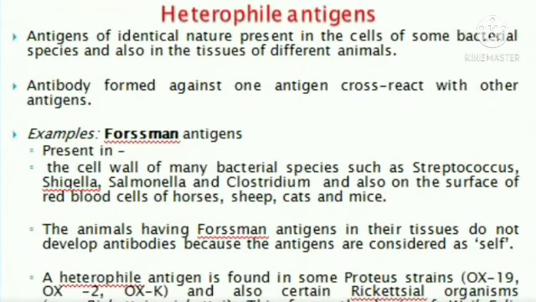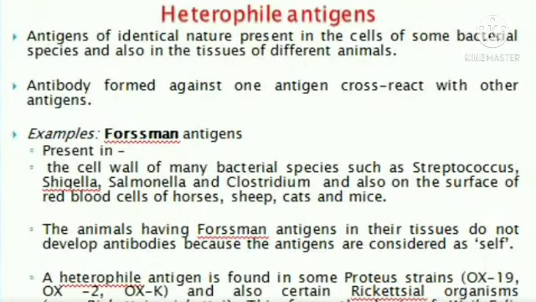Examples particularly are Forssman antigens. Forssman antigens are an example of heterophile antigens. These are present in the cell wall of many bacteria such as Streptococcus, Shigella, Salmonella, and Clostridium, and also on the surface of the RBCs of horses, sheep, cats, and mice. They are present in the cell wall of these organisms and also on the surface of the RBCs of the horse, sheep, cat, and mice.